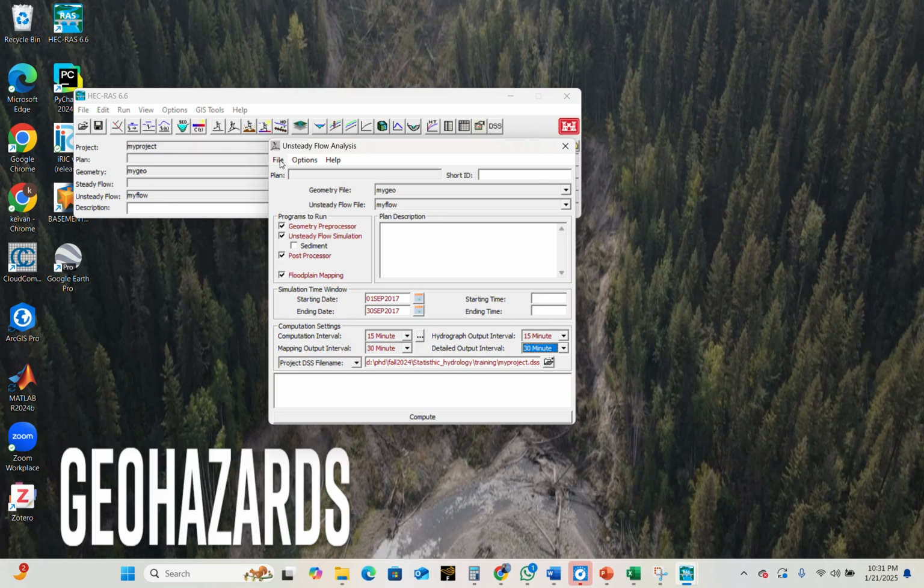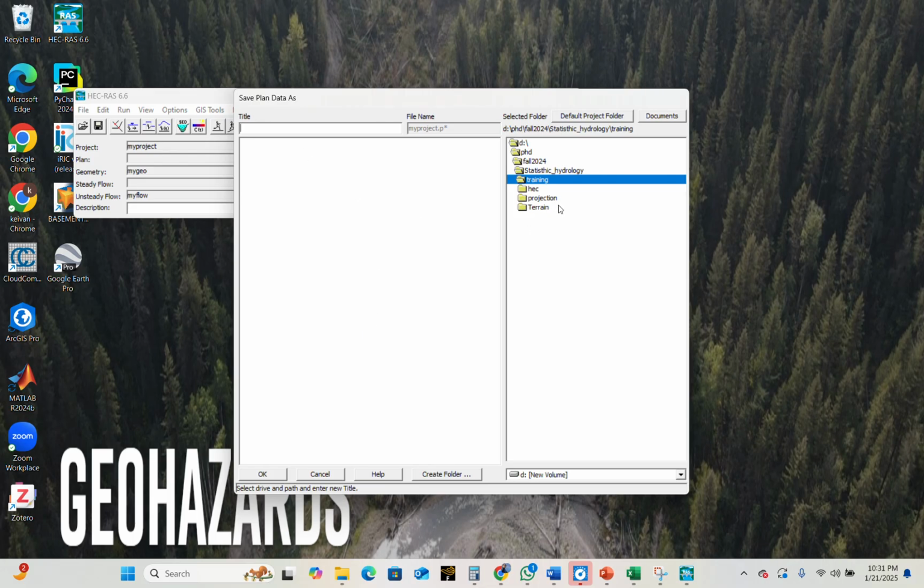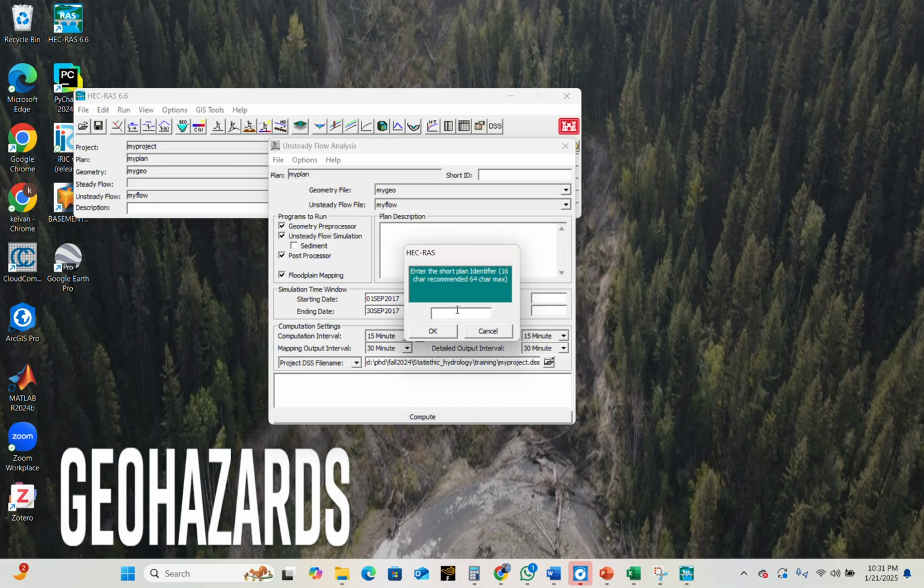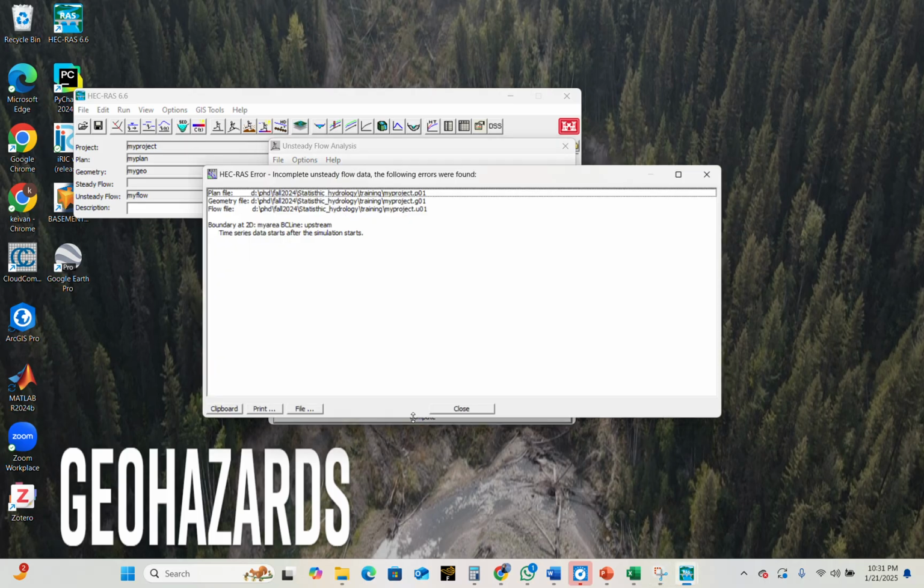And we will save this plan and call it plan, and then OK. OK, and then we press compute. There is an error that says that upstream time series data starts after the simulation starts.